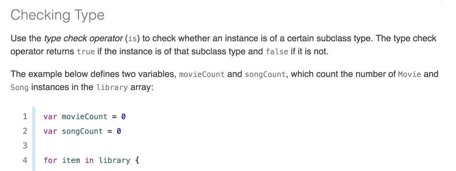Checking type. Use the type check operator, is, to check whether an instance is of a certain subclass type. The type check operator returns true if the instance is of the subclass type and false if it's not. The example below defines two variables, movieCount and songCount, which count the number of Movie and Song instances in the library array.